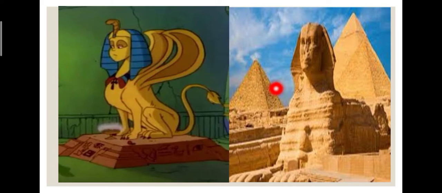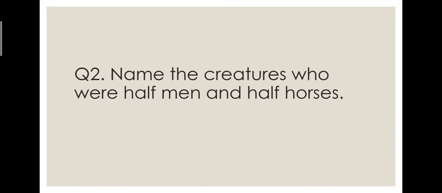So you must have heard about the great pyramids of Egypt. These are the great pyramids of Egypt. So near those great pyramids there is a stone statue, the statue of Sphinx. Okay, she has a face of a woman, the body of a lion, she has also wings, and the tail is of a serpent. So now let's talk about another character.